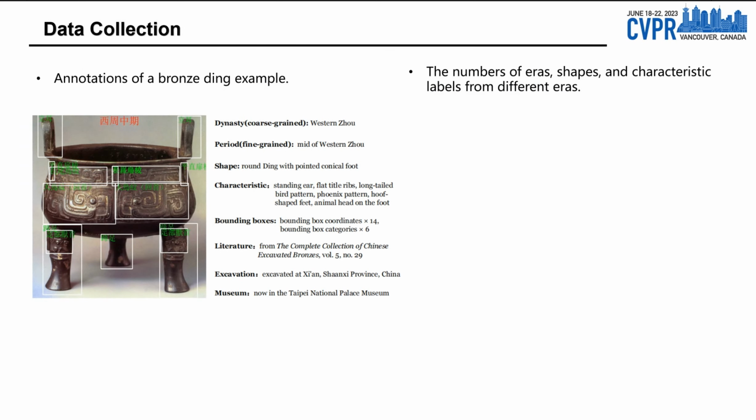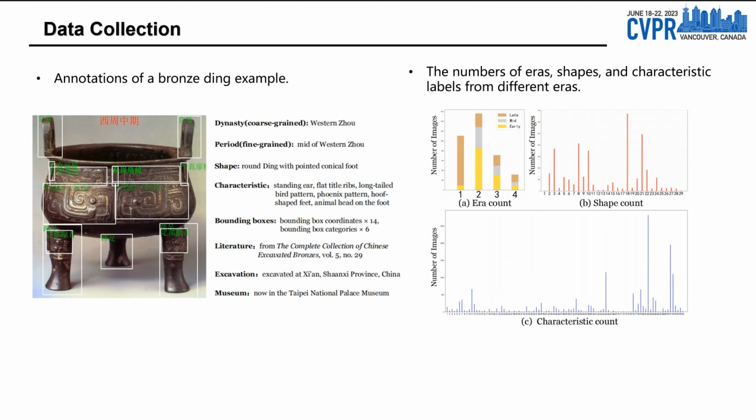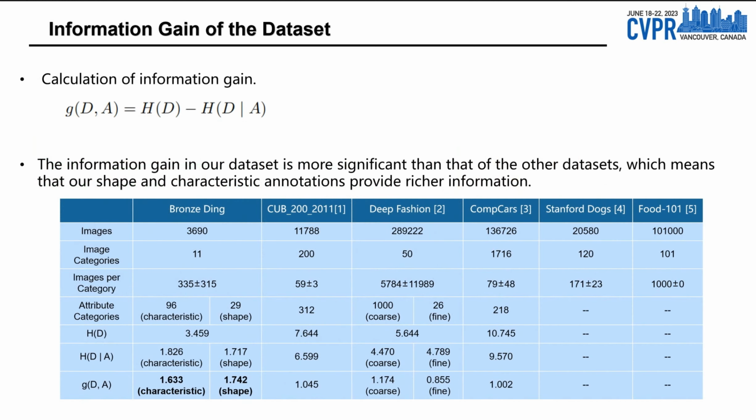Each image is annotated with additional annotations, such as shape, characteristic and source. We also count the numbers of eras, shapes, and characteristic labels from different eras. To quantify the information provided by the additional annotations, we calculate the information gain of the shape and characteristic annotations of the era judgment, as shown in the table. We find that the information gain in our dataset is more significant than that of the other datasets, which means that our shape and characteristic annotations provide richer information. Such information is therefore critical for improving the network performance.